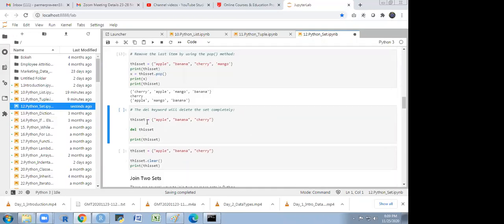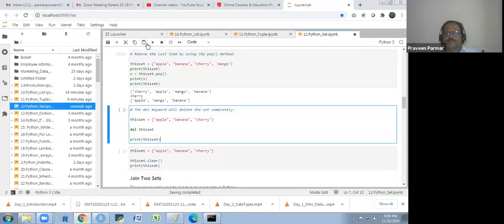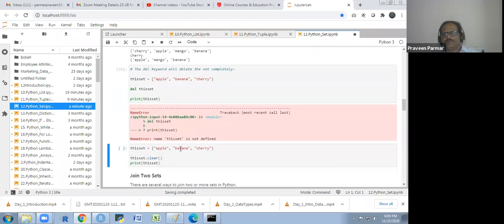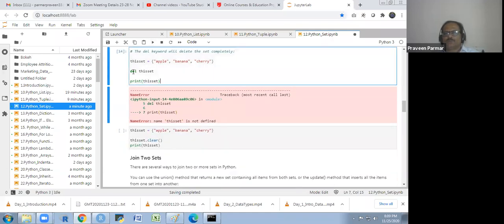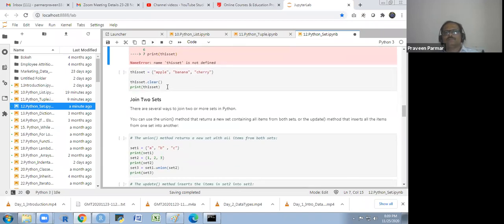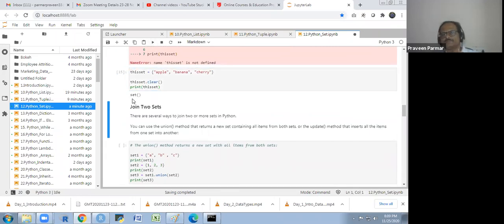The del keyword we use for removing the whole set. So you will remove it, and then this set is not defined. The whole set has been removed from your RAM. And clear, I explained to you, will remove the elements only. It gives us a blank set, as it gave us a blank list.